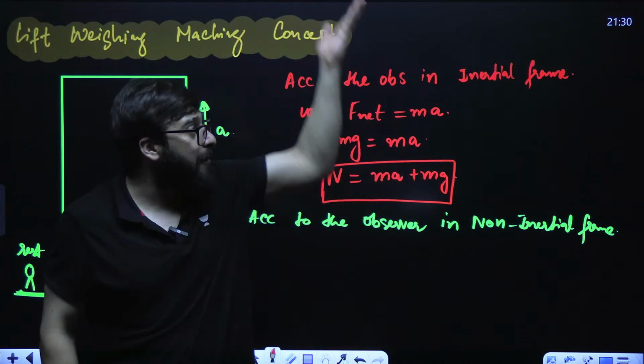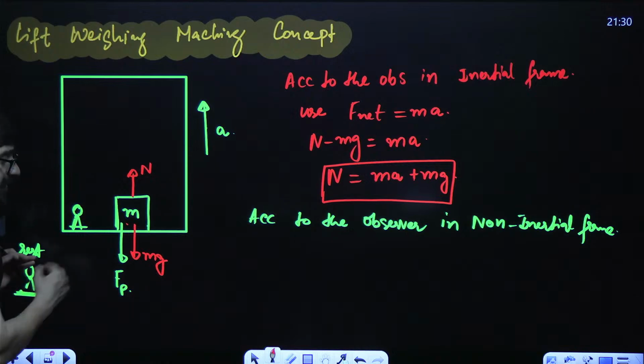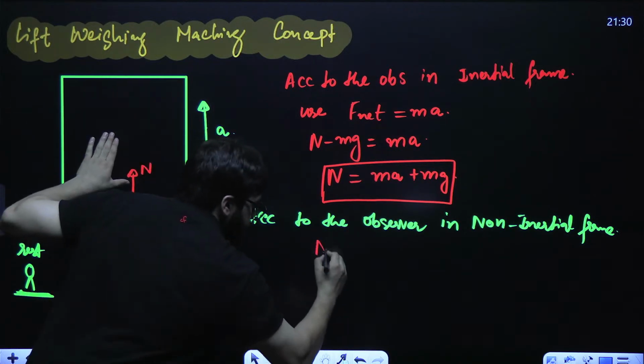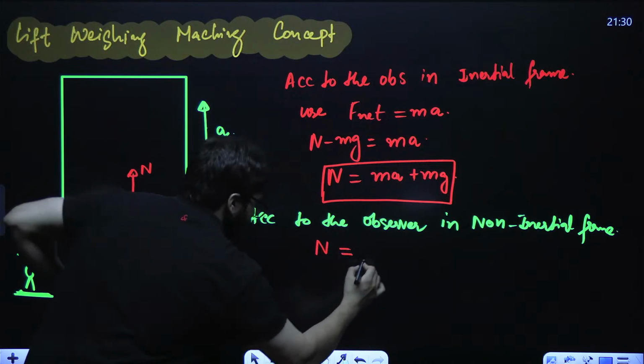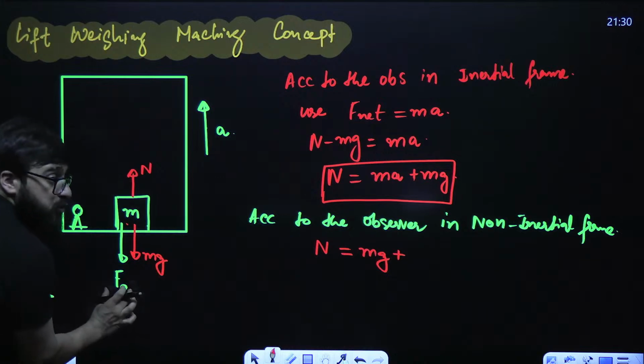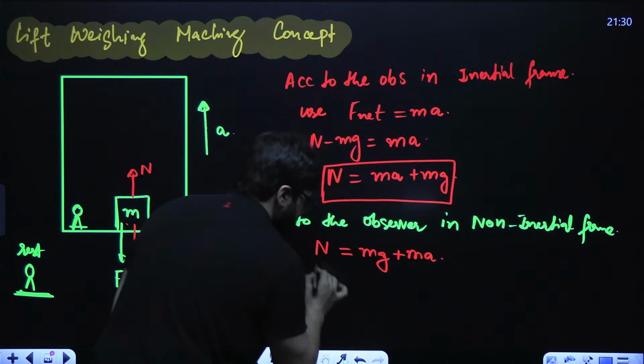It does not go up, it does not go down. So if it is at rest, upward force is equal to downward force. Upward force is N, downward force is mg plus pseudo force. Pseudo force is equal to mass into acceleration, m into a.